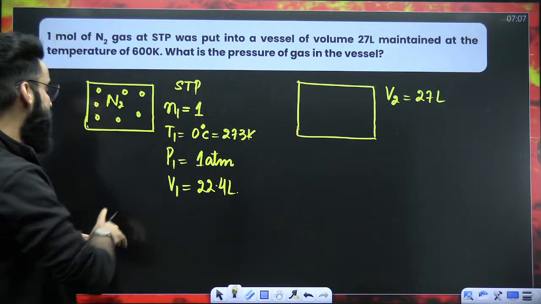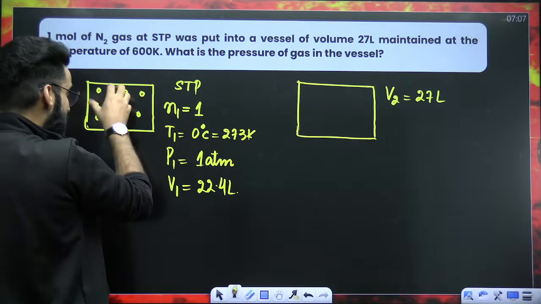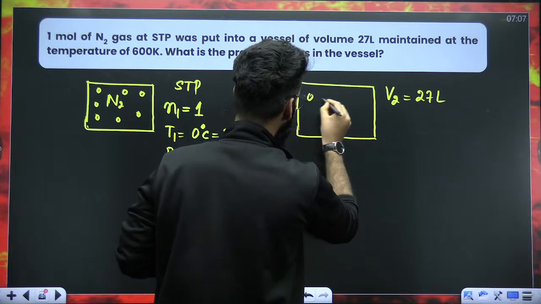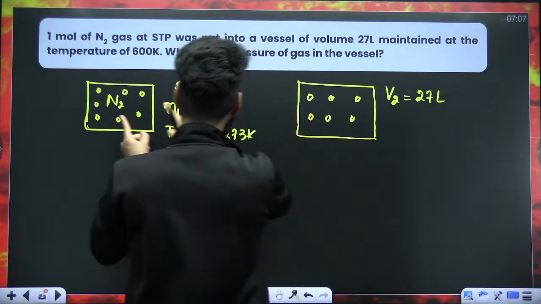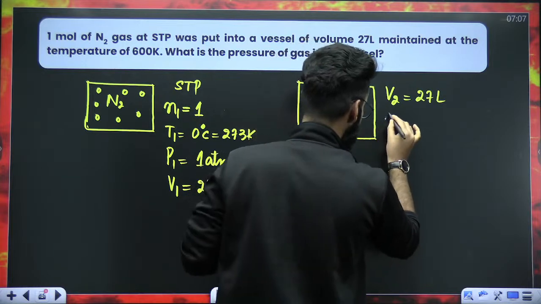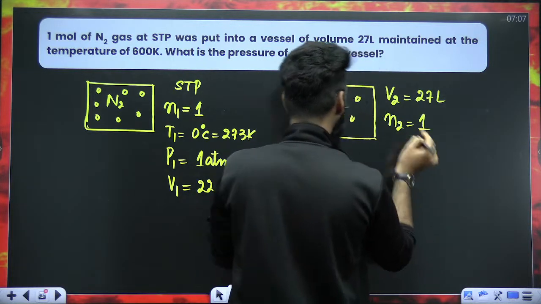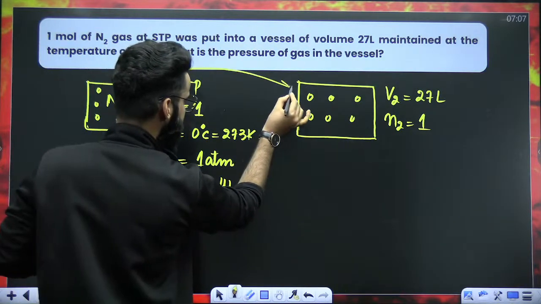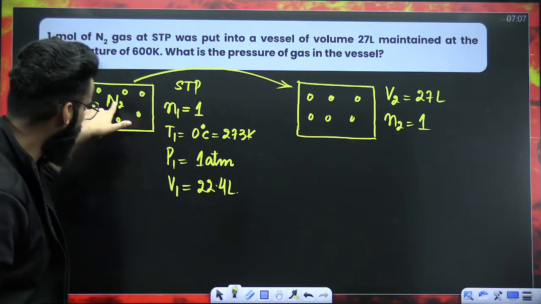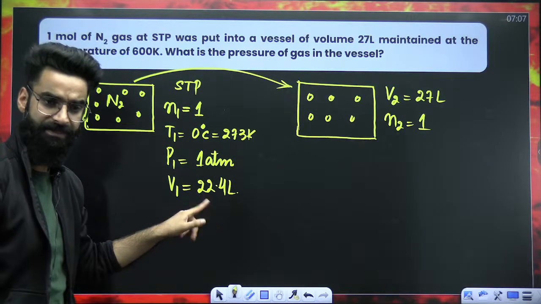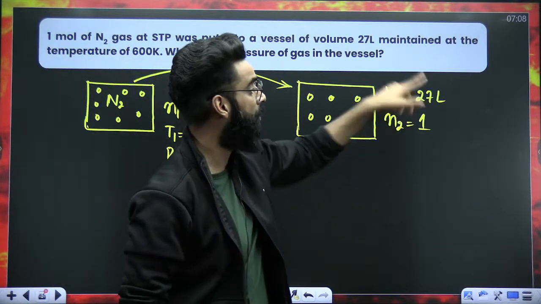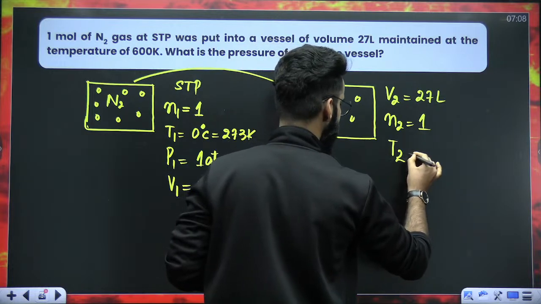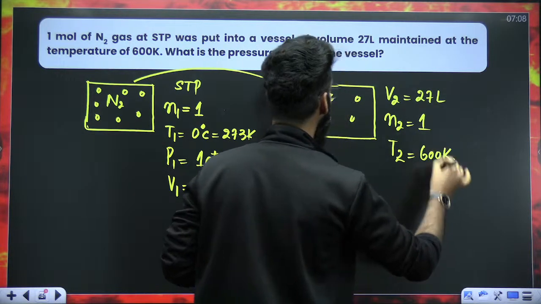1 mole of N2 which was there in the first container, I am taking 1 mole of N2 out and I am putting it in this container. So there is 1 mole of N2 in this container as well. Whatever N2 was there in the first container, I've taken it out and introduced it in the second container. So initially 1 mole of N2 was occupying the volume of 22.4 liters. Now, same 1 mole of N2 is occupying the volume of 27 liters. The temperature of N2 now is 600 Kelvin.